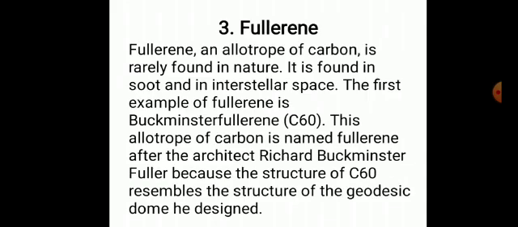Fullerene, an allotrope of carbon, is rarely found in nature. It is found in soot and in interstellar space. The first example of fullerene is Buckminsterfullerene C60. This allotrope of carbon is named fullerene after the architect Richard Buckminster Fuller because the structure of C60 resembles the structure of the geodesic dome he designed.